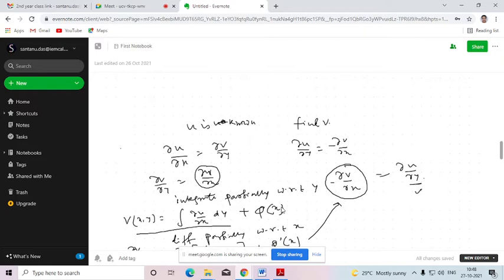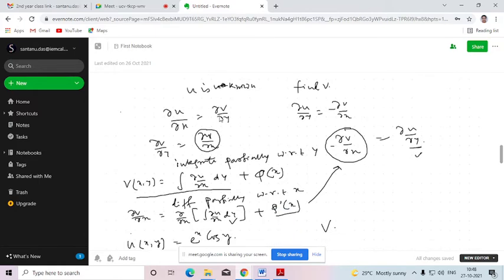So here we need to start with the Cauchy-Riemann equations. Since v is unknown, as per the Cauchy-Riemann equations we know there are two equations: ∂u/∂x equals ∂v/∂y, and ∂u/∂y equals minus ∂v/∂x. Since v is not known to us, we need to find v, so we start with the first equation: ∂v/∂y equals ∂u/∂x. Since u is known, we can find ∂u/∂x very easily. Then we integrate both sides partially with respect to y, which gives v(x,y).